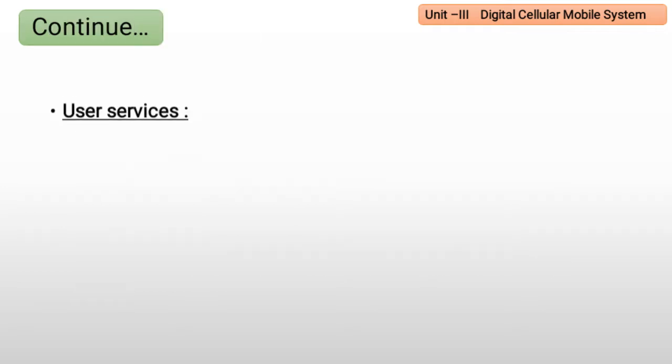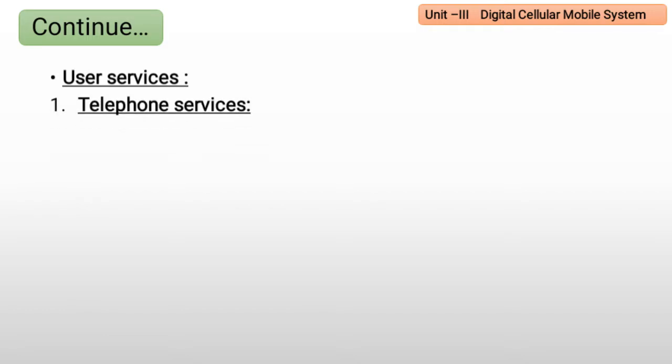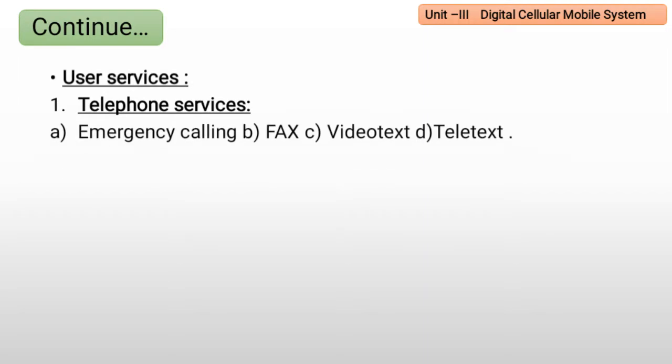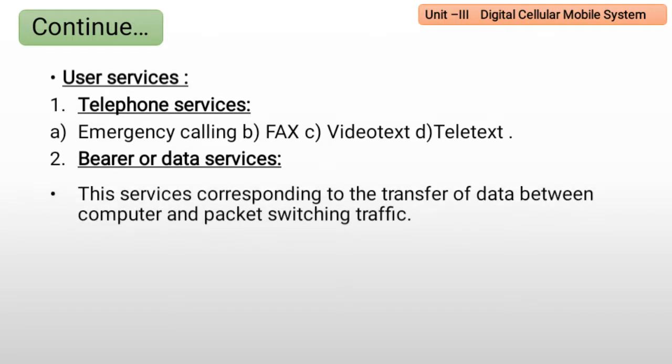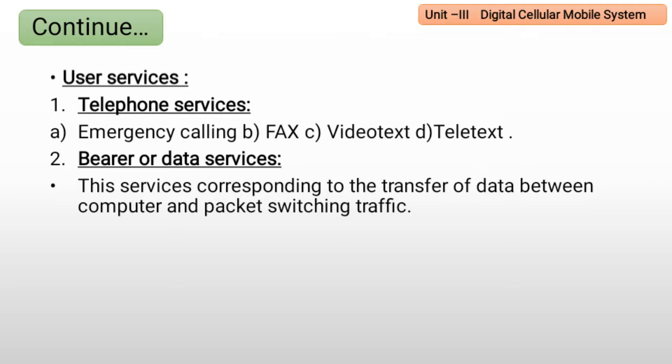Next is user services. There are three types of user services. First one is telephone services. It has four subtypes: in this service it will provide emergency calling, fax, videotext and teletext. And next is bearer and data services. These are the same as the data services, corresponding to the transfer of data between computers and packet switching traffic.